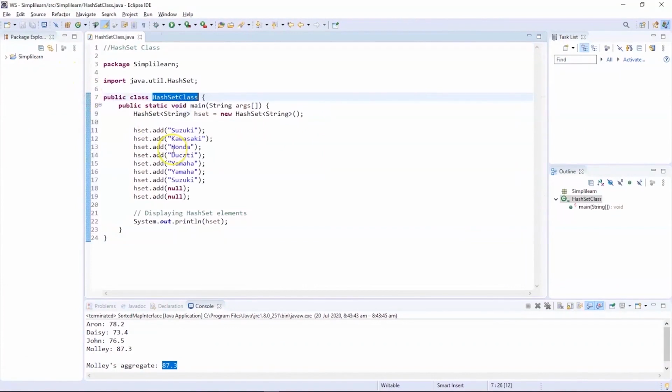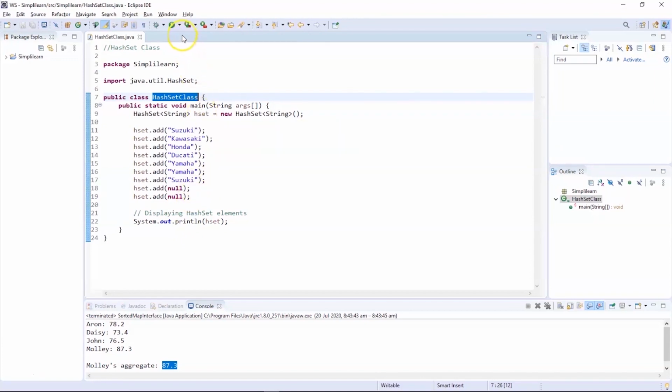So inside this we are going to store some names which are the names of the manufacturers of bikes along with null values. So we have added in two null values to just check if it allows two null values at once. So basically it should only allow one null value. So let's check out how it performs. You can see the program got successfully executed and the null value is stored only once, that too in the first location. So this is how the hash set class works.